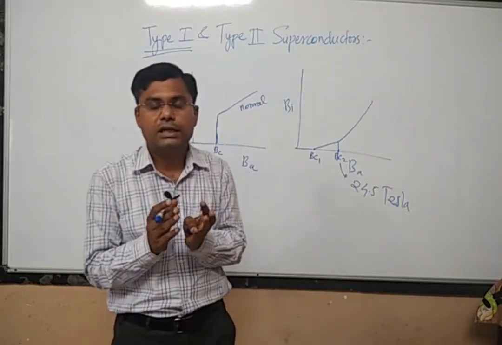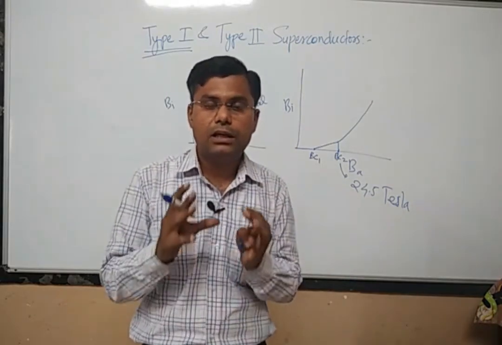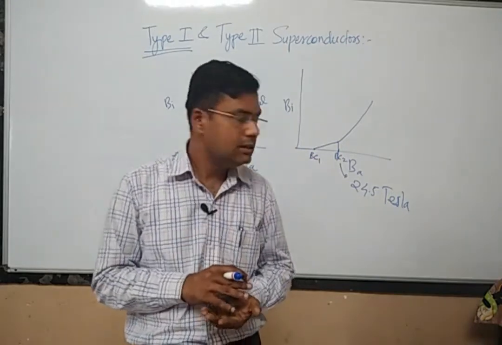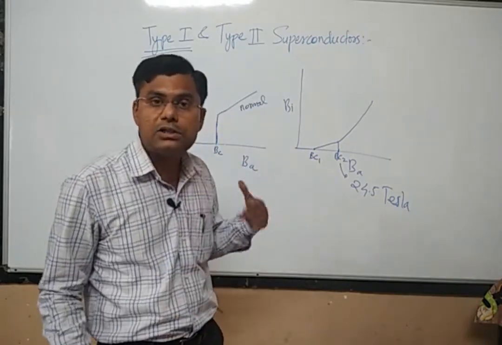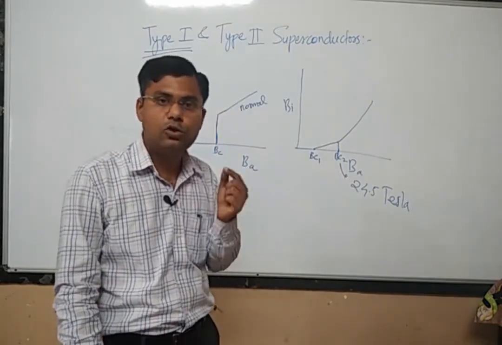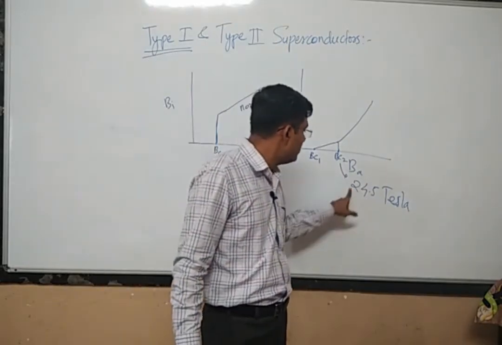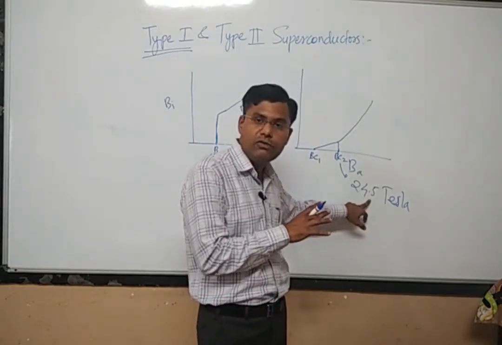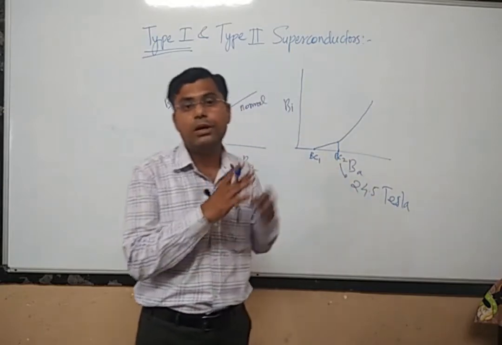Now if our superconducting material is bearing a large amount of magnetic field, what is the meaning of that? The meaning is that we can send a huge current, so that this much magnetic field can be created. And even if we create this much magnetic field, the material will act as a superconductor.